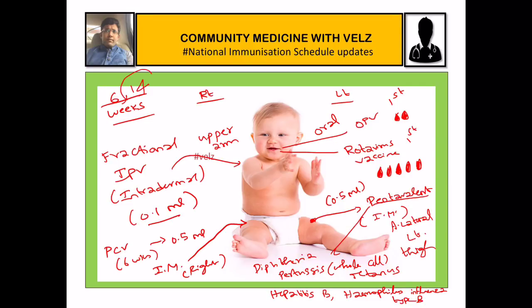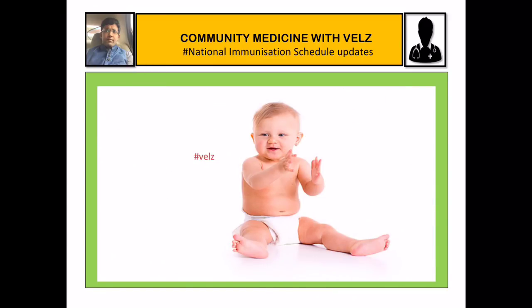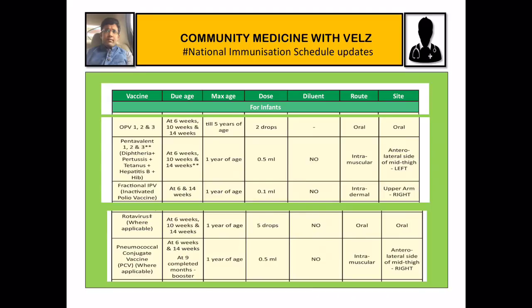Then when you go back again to 14 weeks, in addition to OPV, rotavirus, pentavalent, they will receive the IPV and PCV. So this is the vaccination given at 6, 10 and 14 weeks of age.